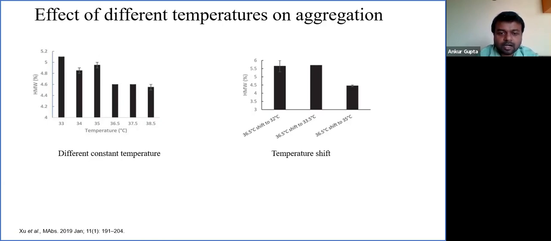So this is basically how we use different strategies, using process as well as media levers, to modulate the product quality. There are a lot more permutations and combinations possible, and a lot more strategies are used. But just to make it simple, I have put these three strategies as three examples where different levers have been used for modulation of different product quality. So basically, during development of a biosimilar, the objective is to get as close as possible to an innovator profile.